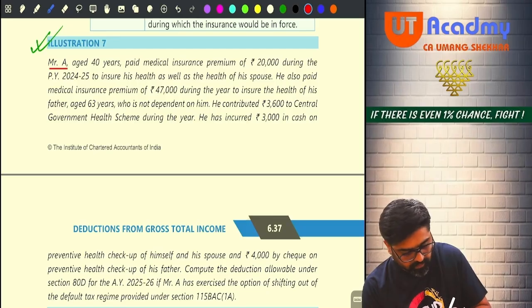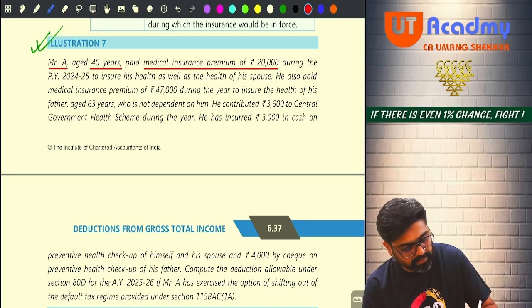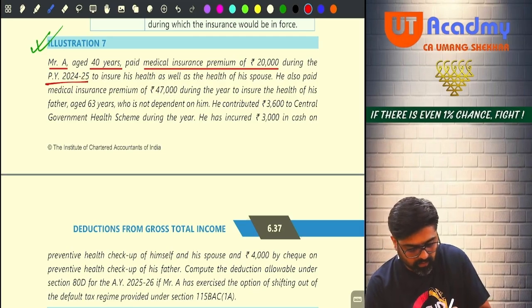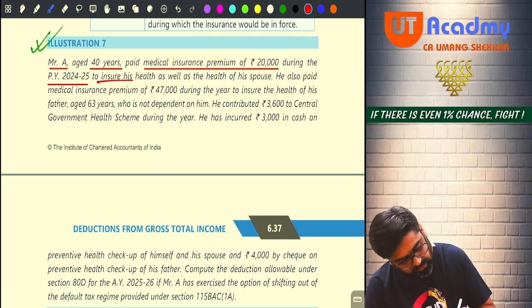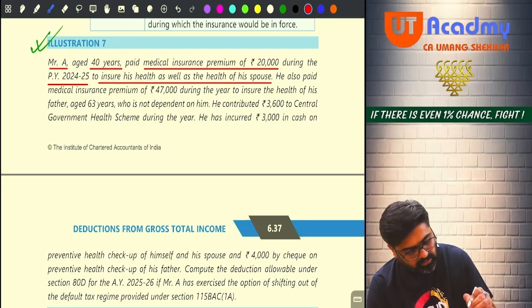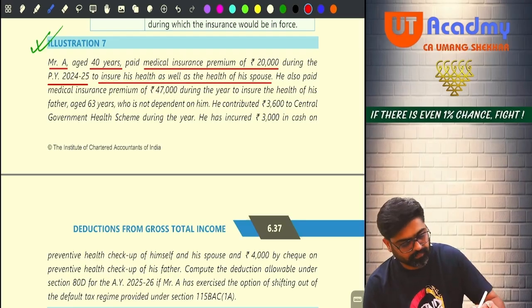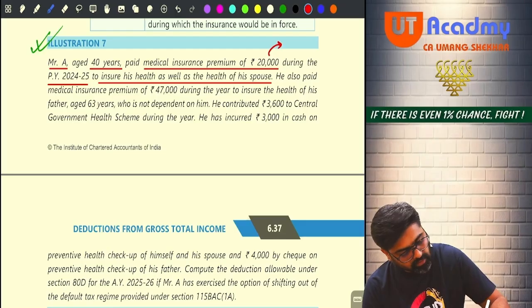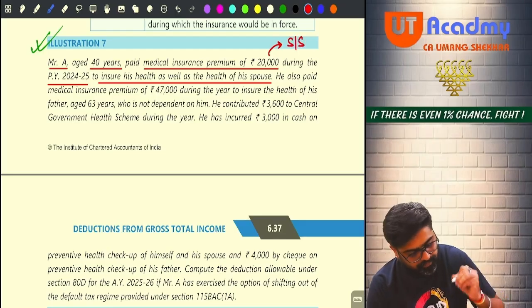Mr. A, 40 years, paid medical insurance premium of 20,000 during 24-25 to ensure his health as well as health of his spouse. Okay, so 20,000 is for self and spouse.